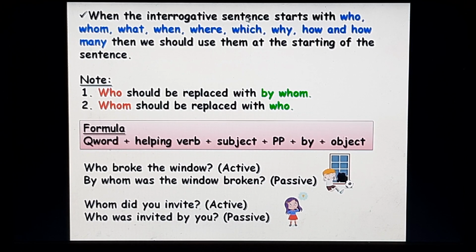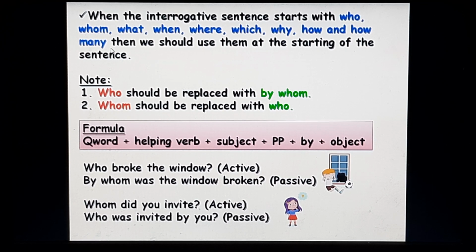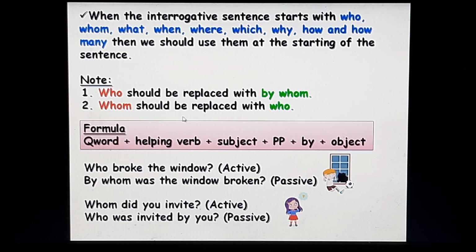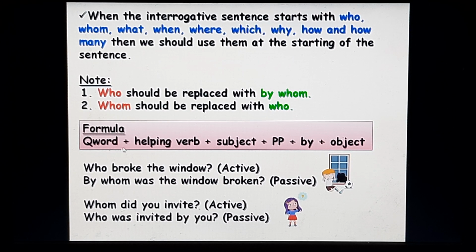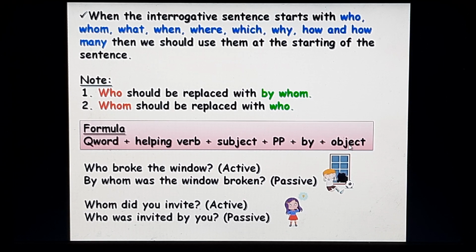Now, when the interrogative sentence starts with who, whom, what, when, where, which, why, how, and how many, they are called question words, then we should use them at the beginning of the sentence. Now, note who should be replaced with by whom, and whom should be replaced with who. Now, the formula for your passive voice is the question word first, then you'll have the helping verb, then subject, then the past participle form of the verb, then you'll have the by preposition plus the object.